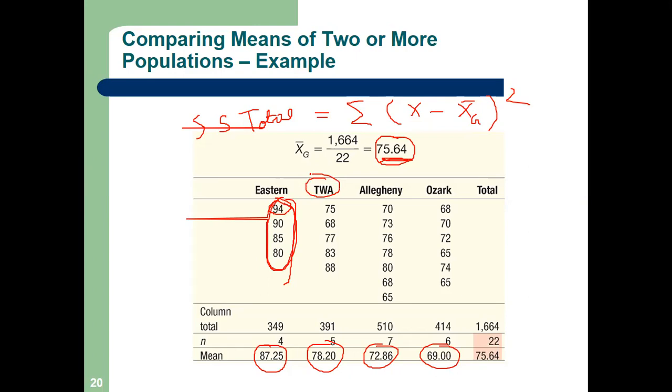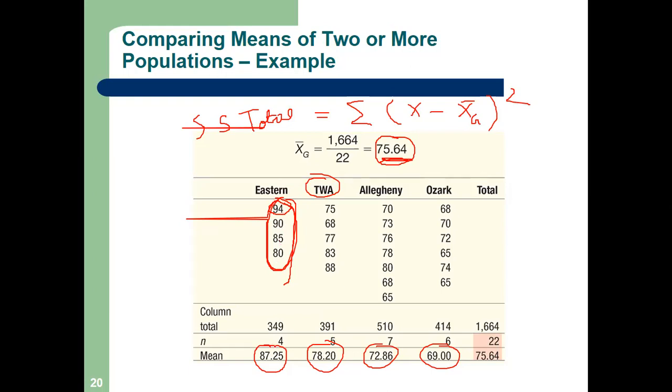In some books you will find the terms within column and between the column. Within column means SS error. I am taking the terminology of R.A. Fisher, which is the original, I believe. But some statisticians call it between, within. You will find it in your book also, but I follow the R.A. Fisher taxonomy. So 94, 90, 85, 80.